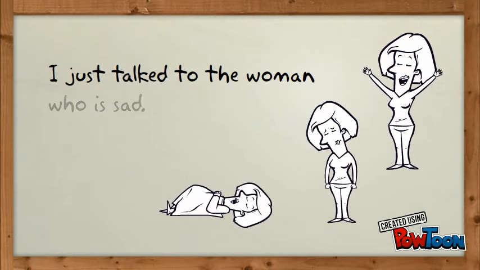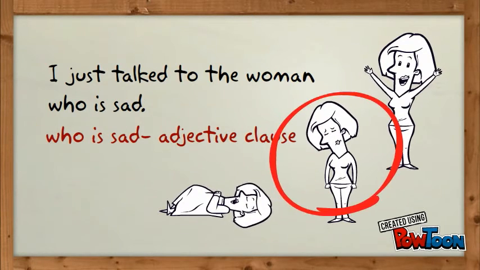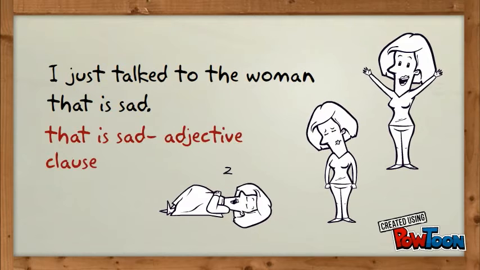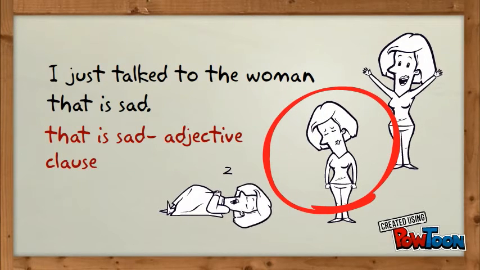I just talked to the woman who is sad. Who is sad is the adjective clause. That helps us to know exactly which woman we're talking about. Another way that you can say this sentence is, I just talked to the woman that is sad. That is sad would be the adjective clause here.